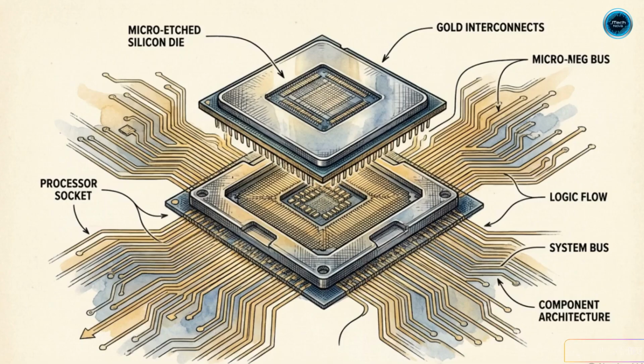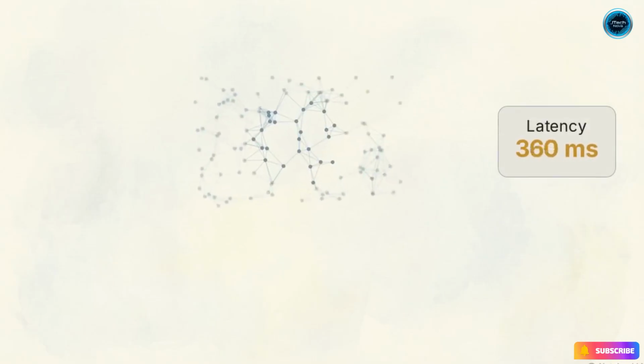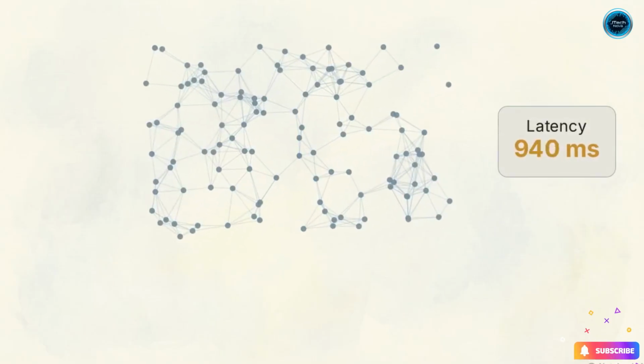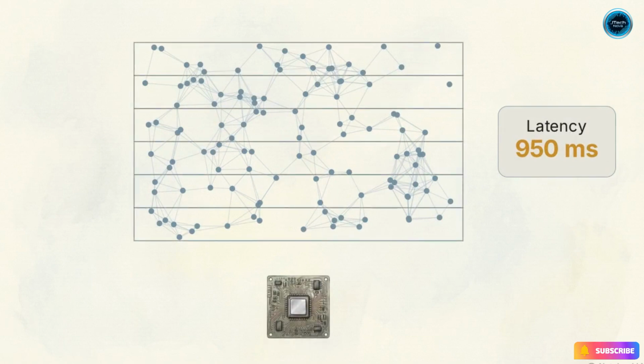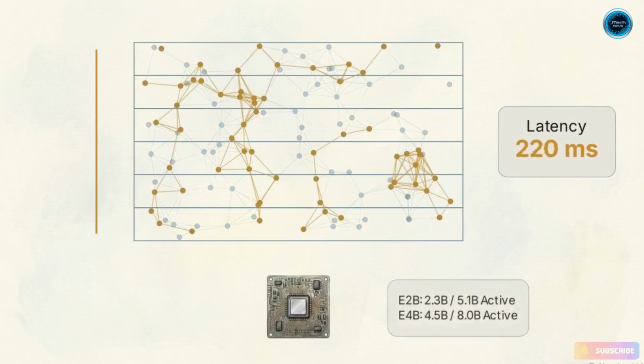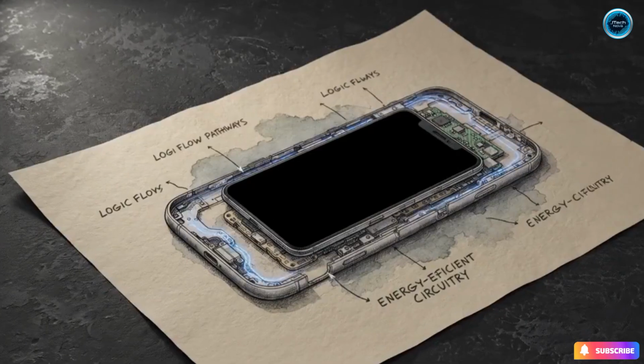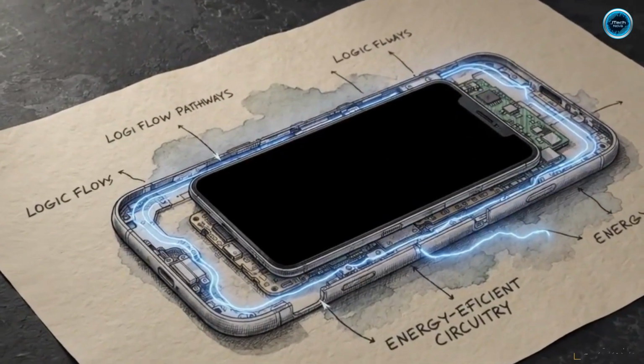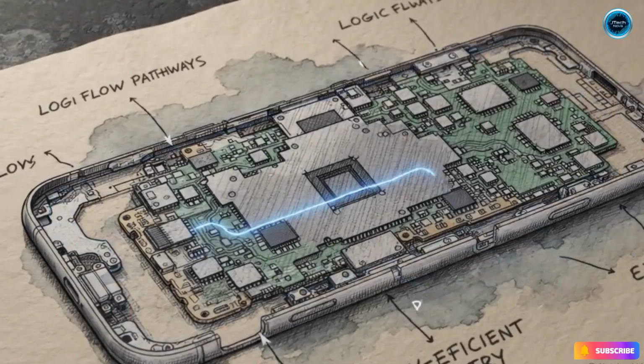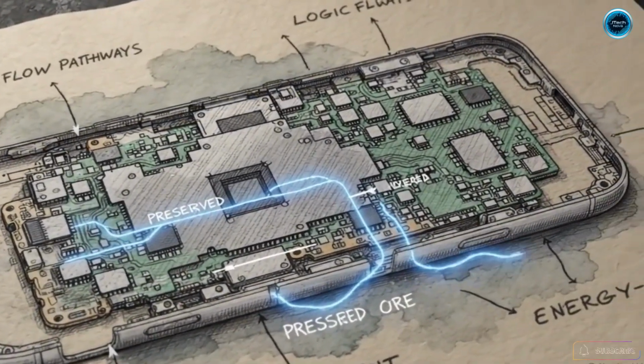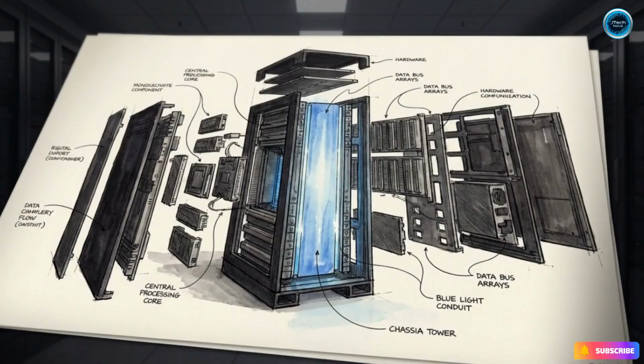Every parameter in a neural network requires physical memory space and active compute cycles. This creates a rigid ratio between a model size and its inference latency. Gemma 4's edge models, the E2B and E4B, bypass this traditional constraint by using per-layer embeddings. By feeding a secondary embedding signal into every decoder layer, they minimize their active parameter footprint, preserving both memory and battery life.